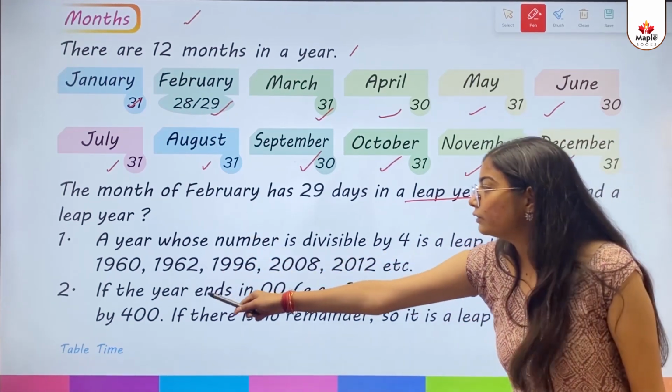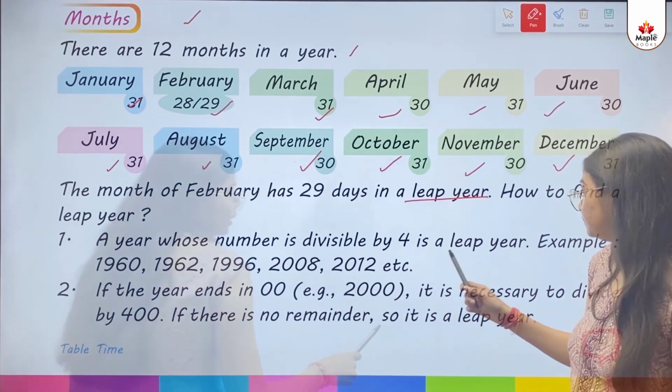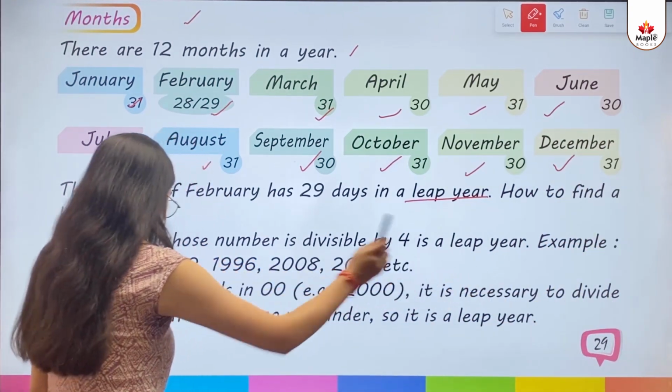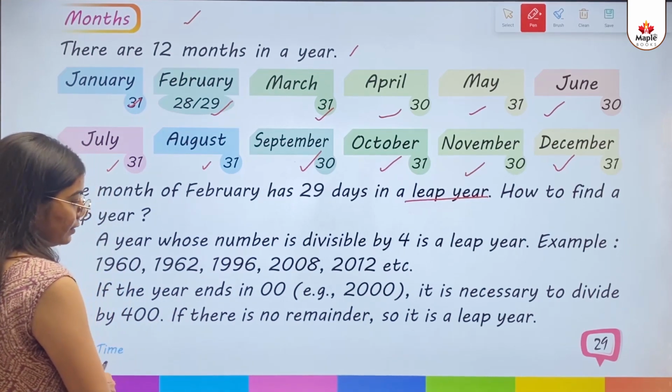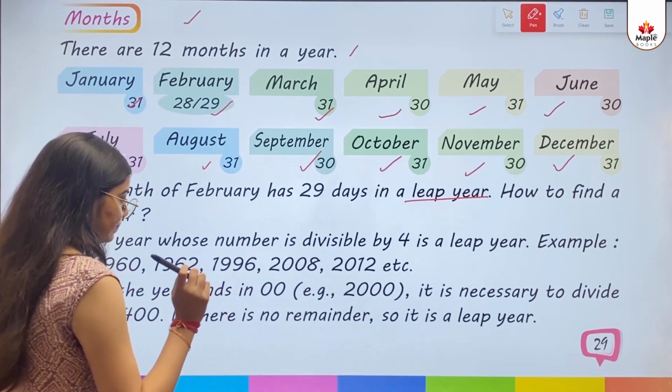Second, if the year ends in 00, example 2000, it is necessary to divide by 400. If there is no remainder, it is a leap year.